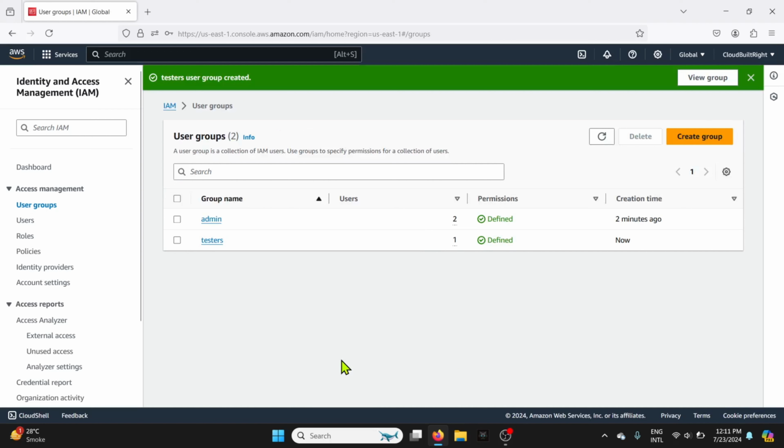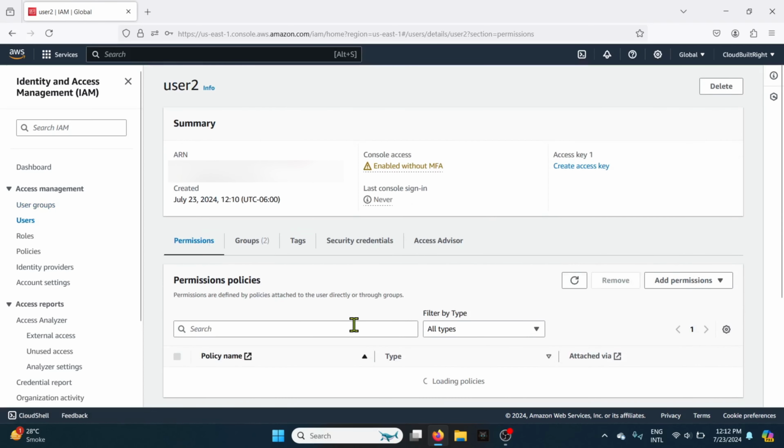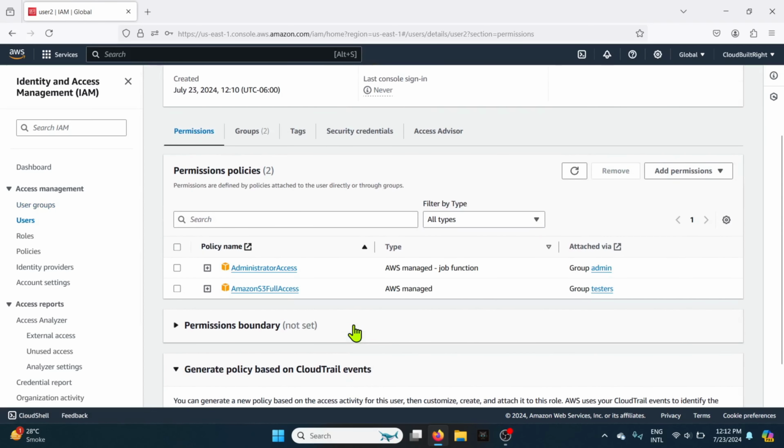So now we have 2 groups and the user 2 is part of both the groups. So user 2 must have 2 policies attached from both the groups. Let's check that now. Click on users and select user 2. See that user 2 has both the policies via admin and testers group. I hope you got an idea about how to create a user, add it to a group and also to attach a policy to the group.